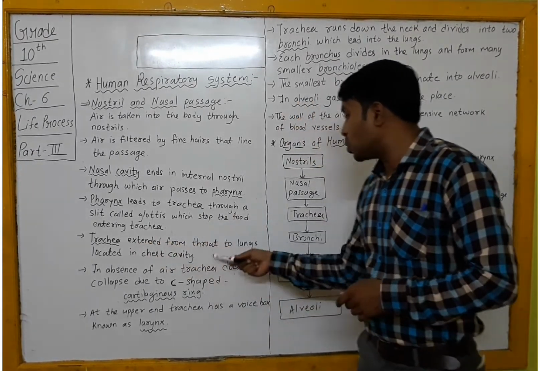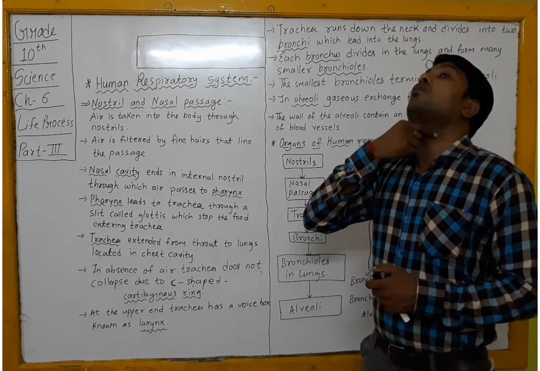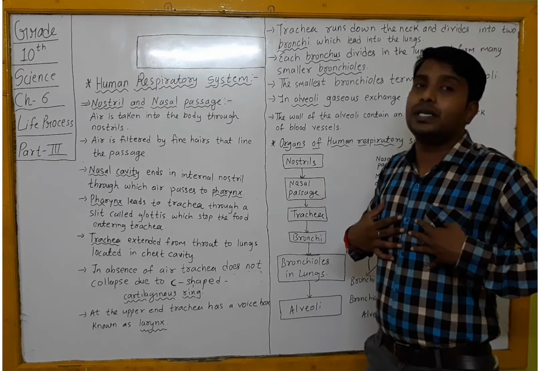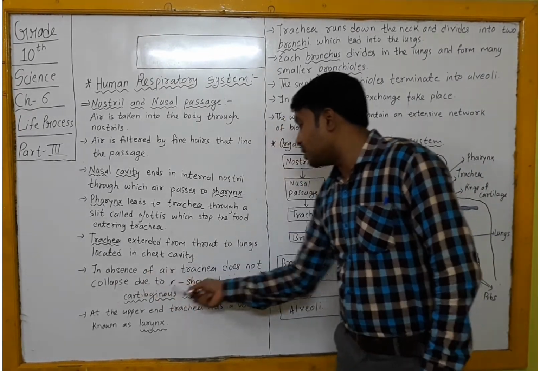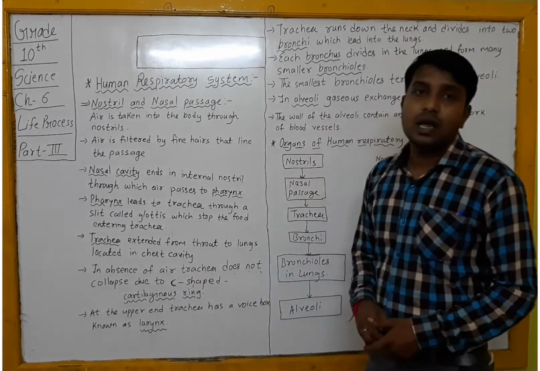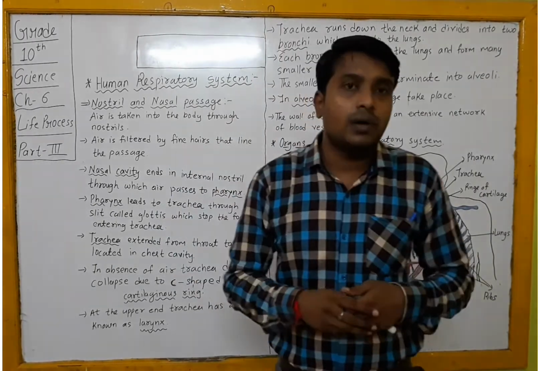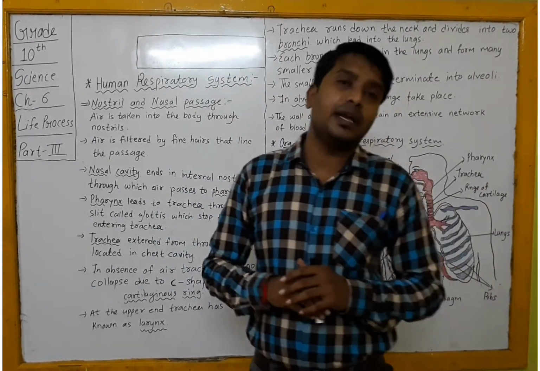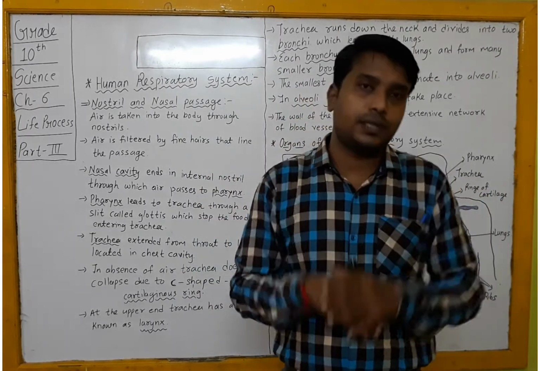Now the trachea extends from the throat to the lungs located in the chest cavity. This trachea runs down and goes into our chest cavity. In the absence of air, the trachea does not collapse due to C-shaped cartilaginous rings. That means when we inhale, air is present, but when we are not inhaling any air, there are chances of the trachea collapsing.